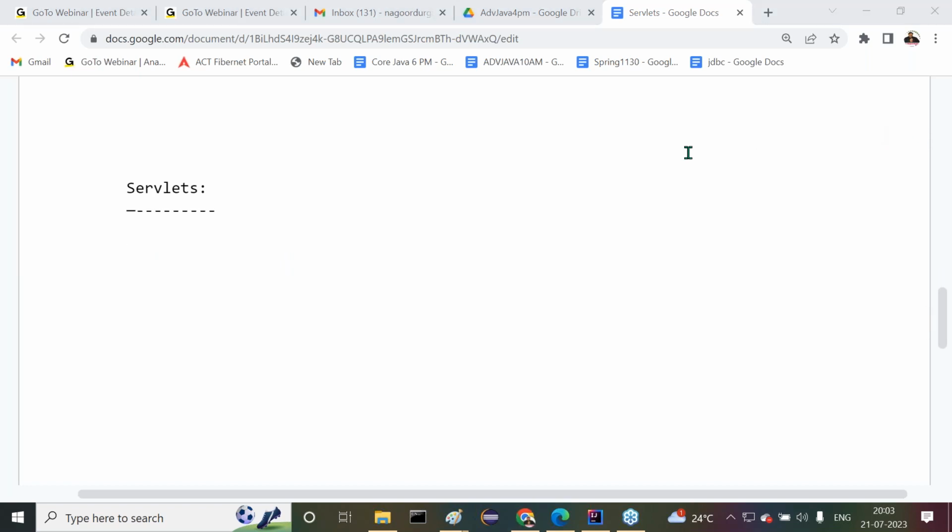Say for example, by using the Java programming language, we are able to prepare two types of applications. Guys, observe carefully. What are the two types of applications we are able to prepare?